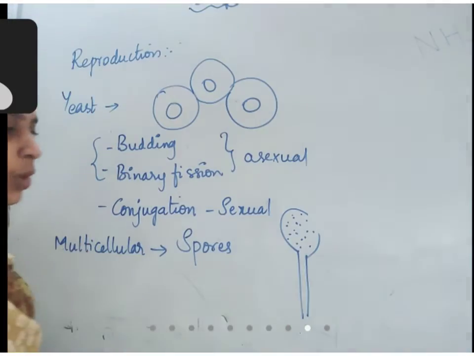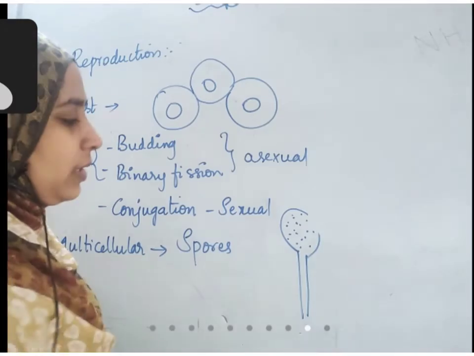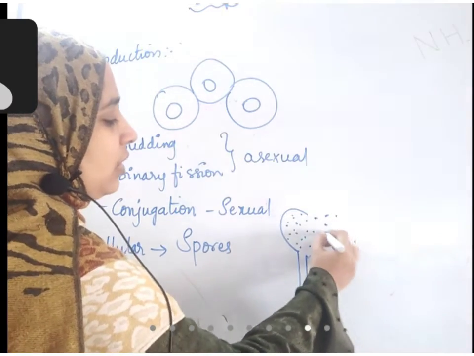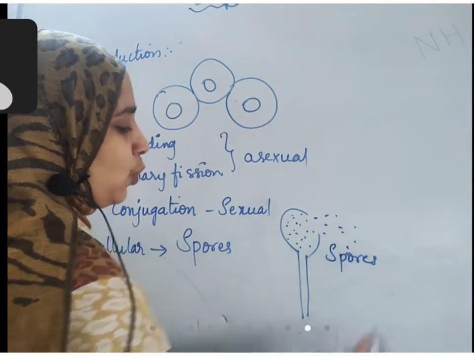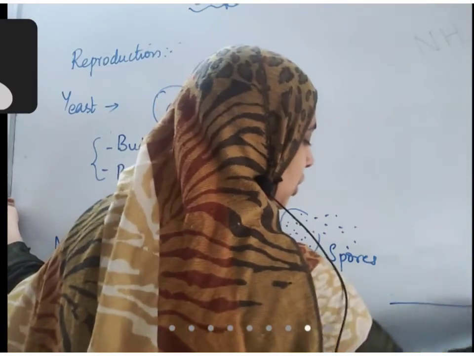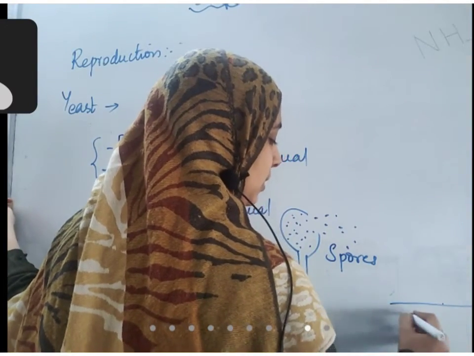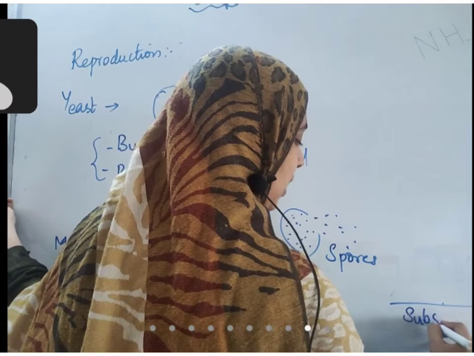When the sporangium wall bursts open, all the fungal spores will come out. Each spore falls on any substratum.